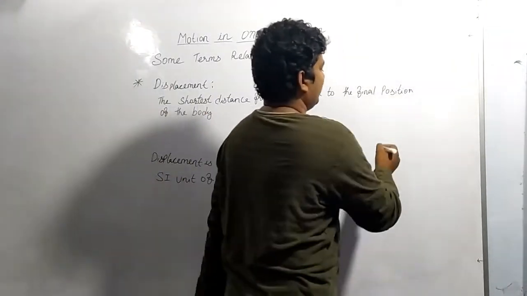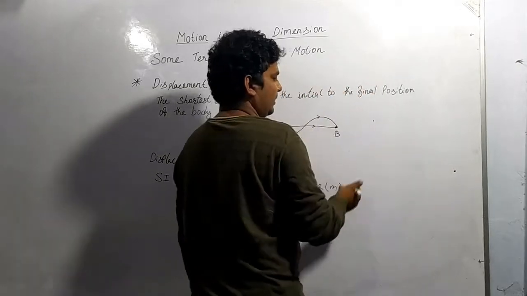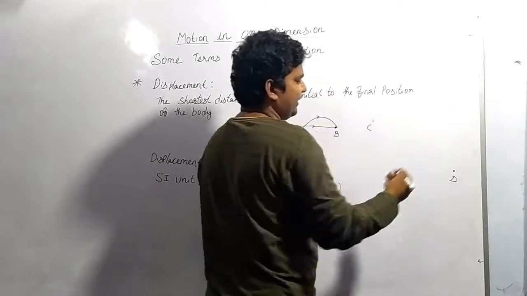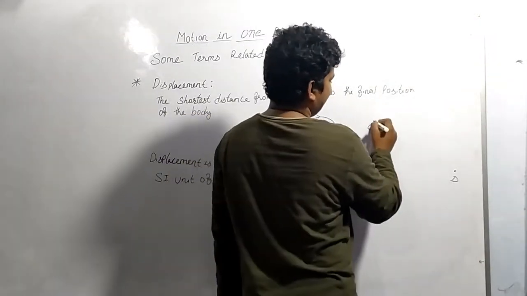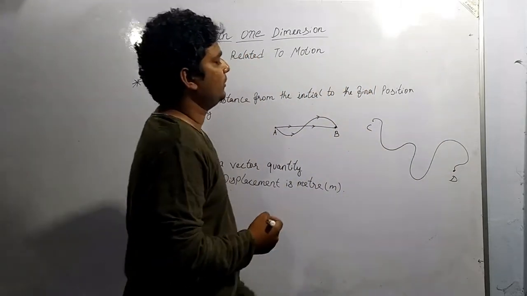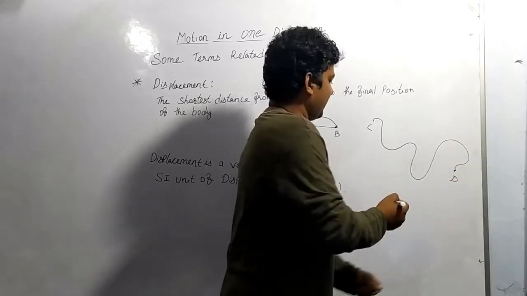I am drawing points to show an example. Suppose these are the 2 points, and anybody has to reach from C to D, then he can follow infinite number of paths like this also. He can move in this particular path also.